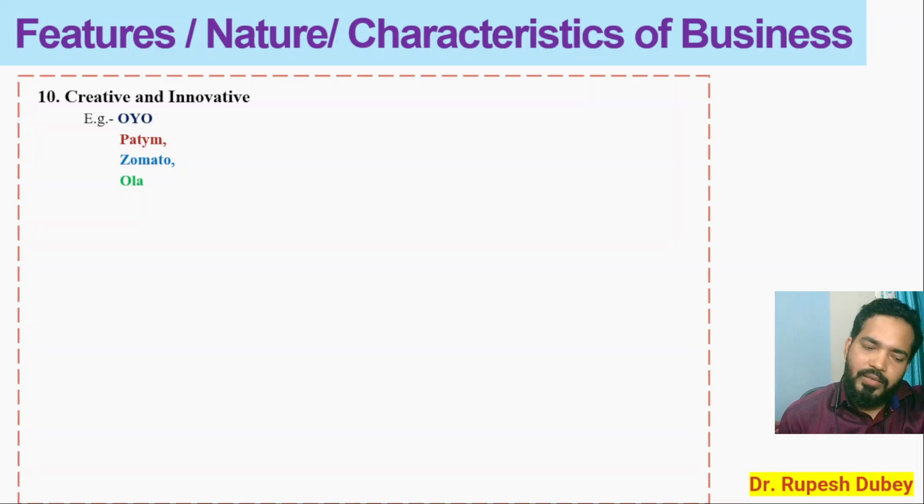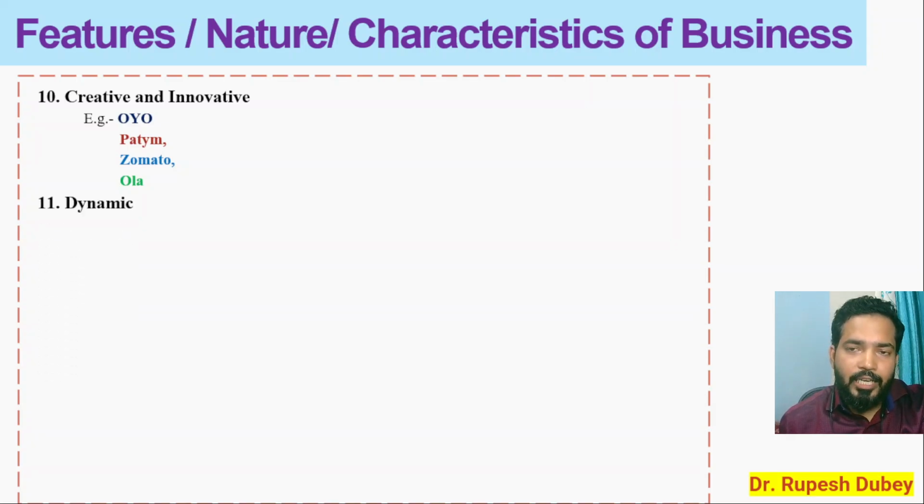Then Ola, very popular and very famous. At some point of time we all have taken a ride of Ola or Uber. Ola is now introducing an electric car for sustainable development. So you need to be very creative and innovative. Then you can take many benefits of this entire market.